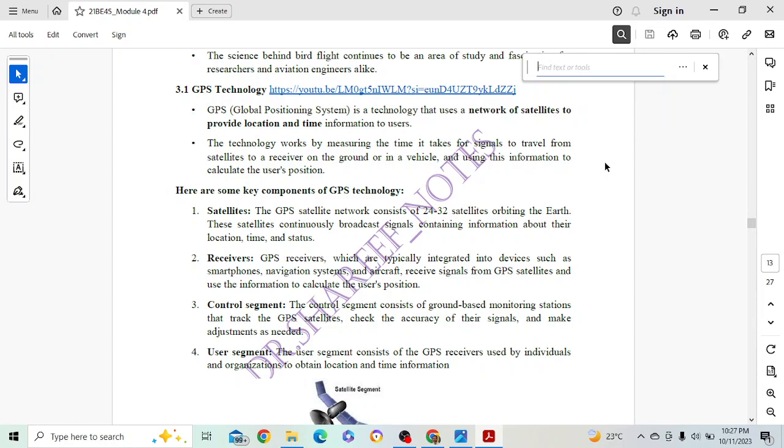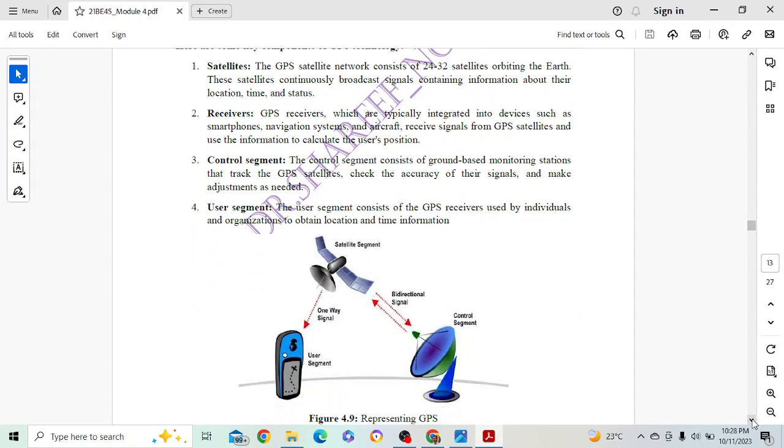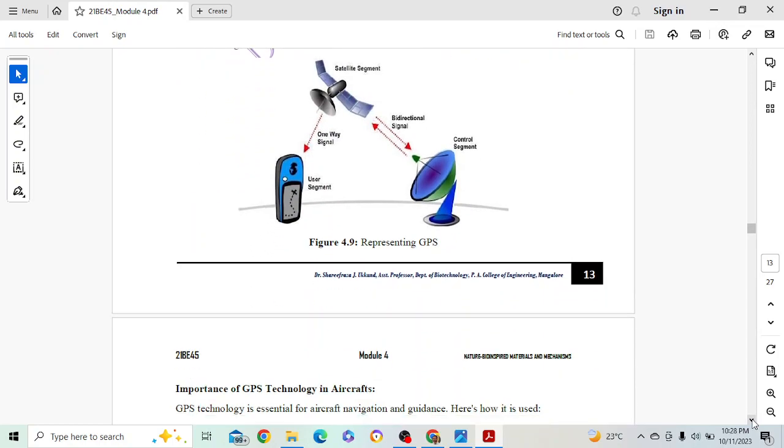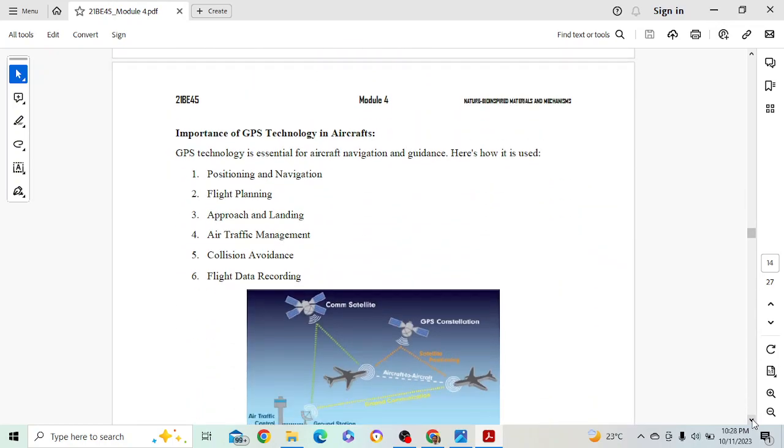We started with the birds. But here you can give the introduction and how the components are arranged, GPS technology, all these things.